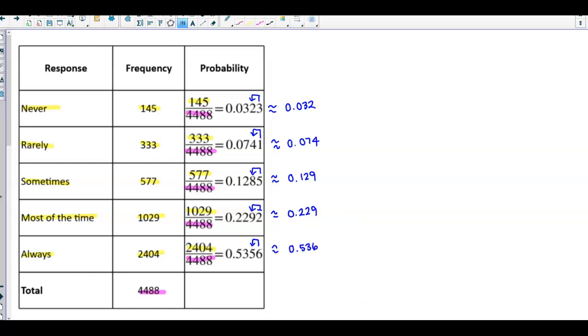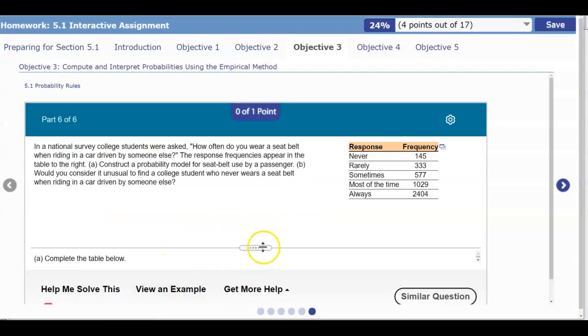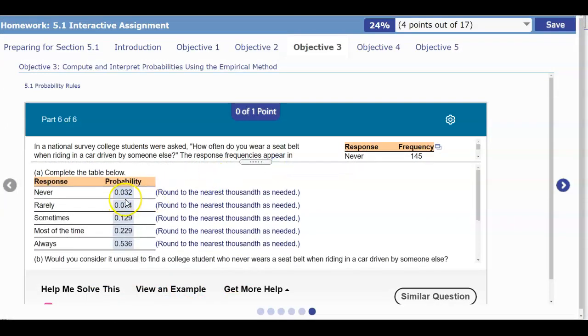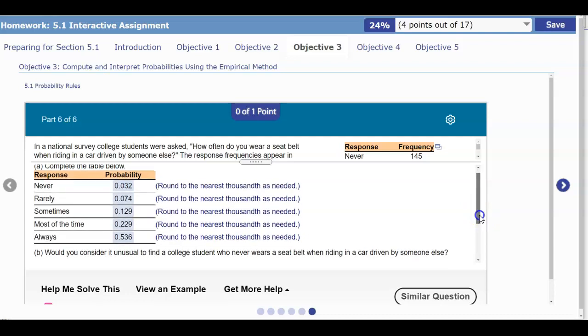So let's go ahead and put our answers into our question. So there are our following answers: 0.032, 0.074, 0.129, and so on, all rounded to the nearest thousandths as needed. Now the next question says, would you consider it unusual to find a college student who never wears a seatbelt when riding in a car driven by someone else? So we're looking for the probability of never.